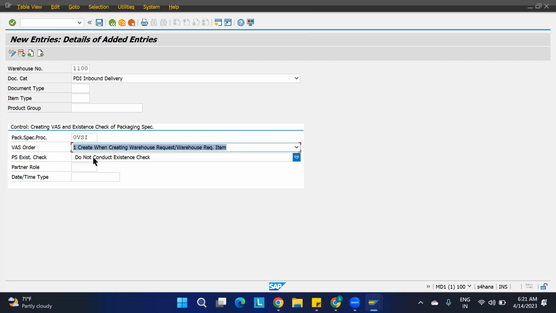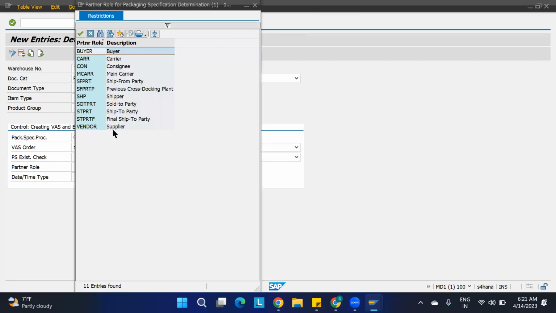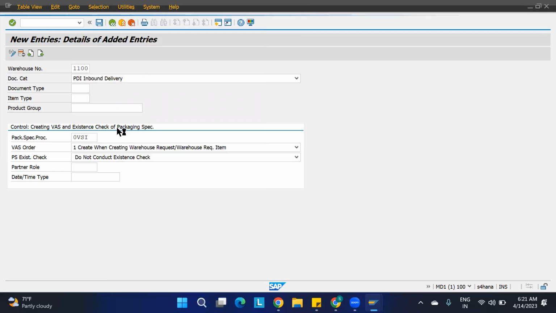So the existing check is available here. I'm not conducting the existing check, because I'll be maintaining the packaging specification. And the partner role we have to provide. I'm going to take it as a vendor as of now. And the next thing is document date and type. So this one, T delivery, it will come like that.